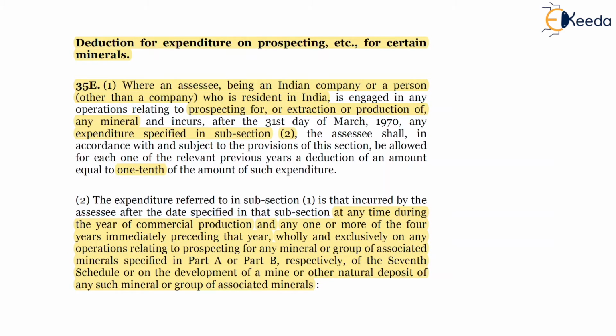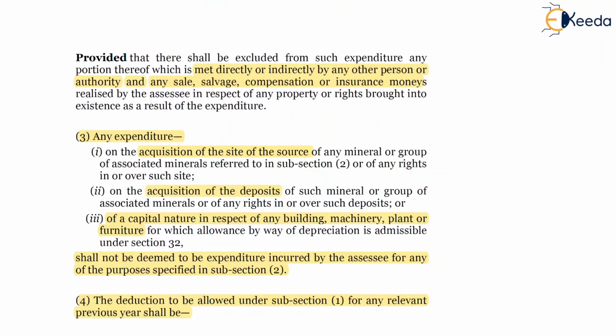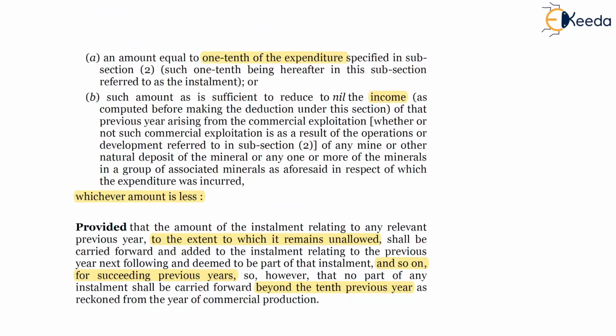Subsection 2 stated the activity from which the expenditure will be allowed, which is nothing but commercial production from extraction, prospecting, or production of mineral oil, considered for the purpose of deduction under section 35E. So subsections 1, 2, 3 and 4 we have already covered.